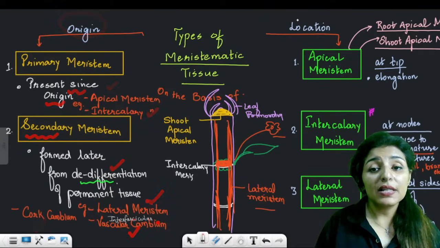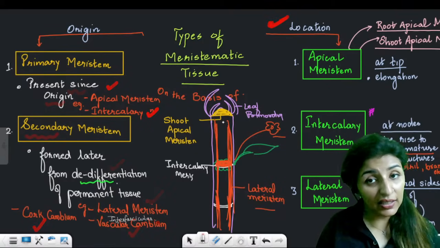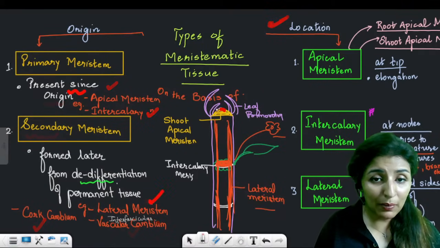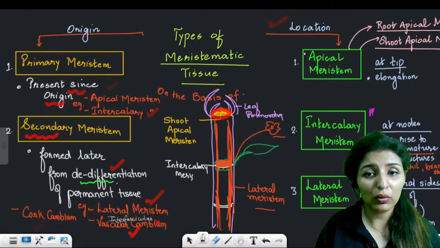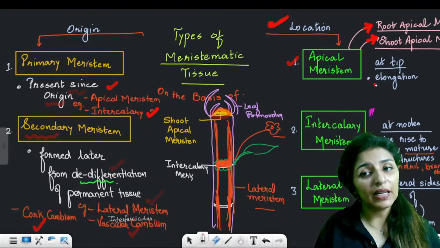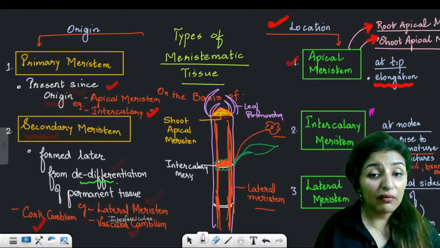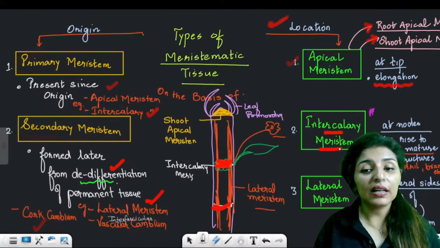Now, on the basis of location, that is where they are present, we have again three types of meristem. The one present at the tip of the shoot or the tip of the root will be known as apical meristem. We have root apical meristem, we have shoot apical meristem. They will help in elongation, right? Then the ones which are present at the node region are known as intercalary.